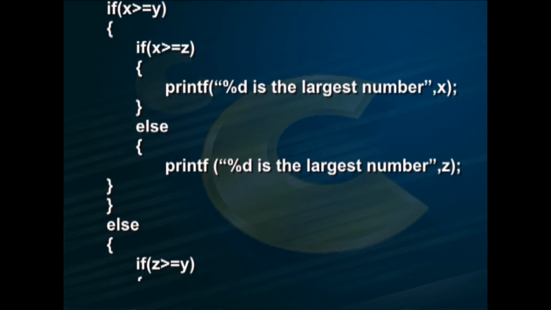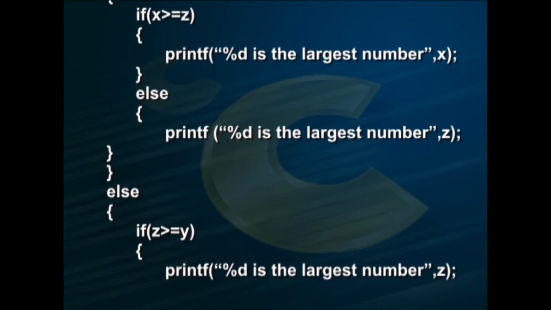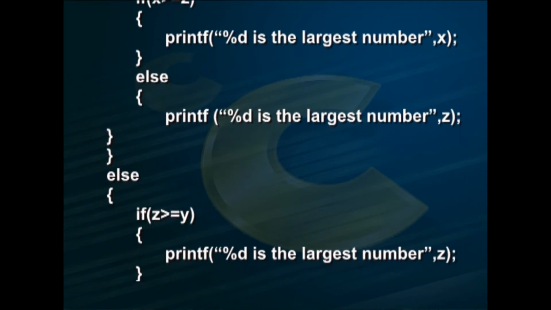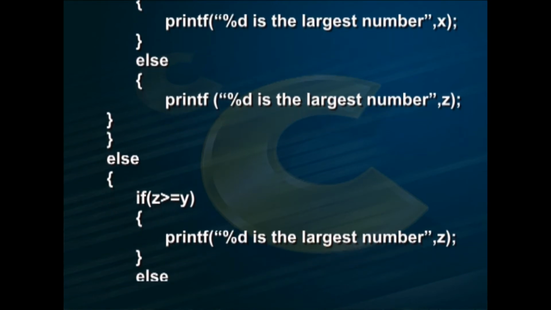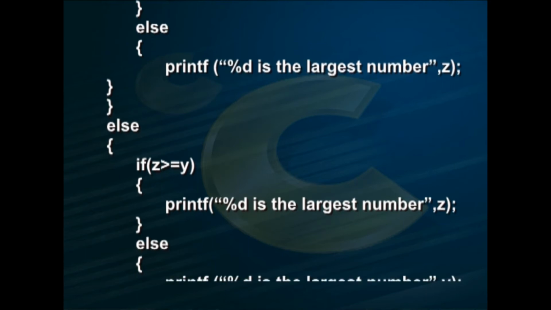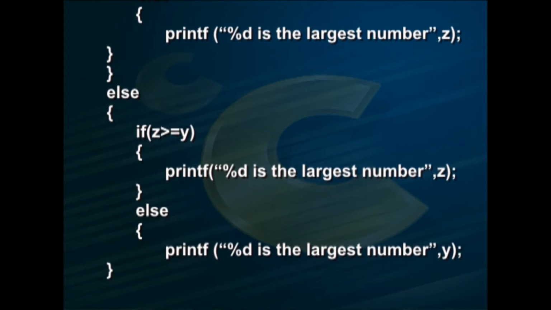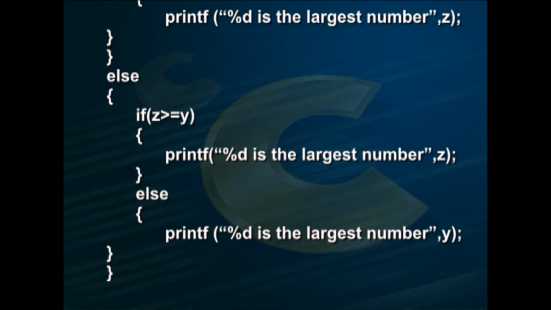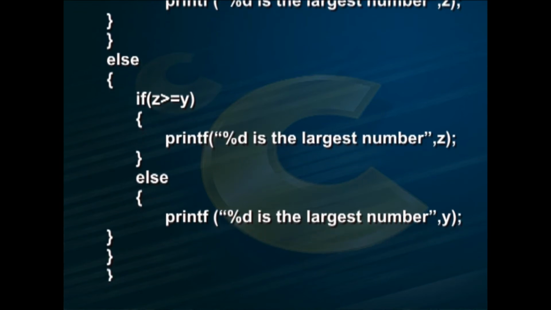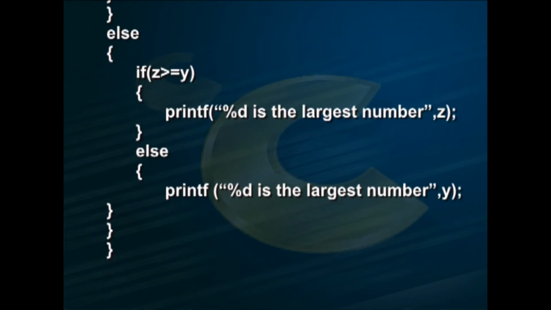printf("%d is the largest number", x); } else { printf("%d is the largest number", z); } } else { if z >= y { printf("%d is the largest number", z); } else { printf("%d is the largest number", y); } }